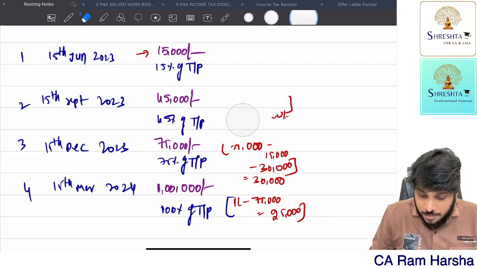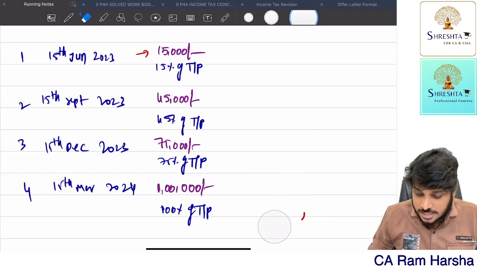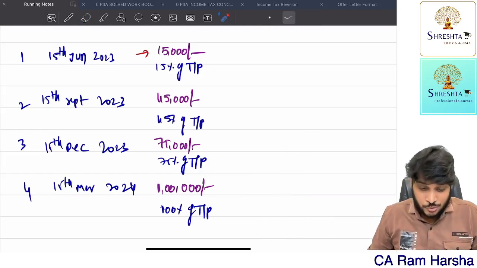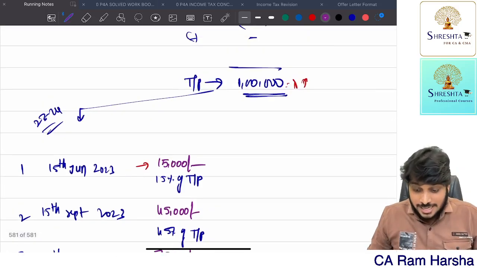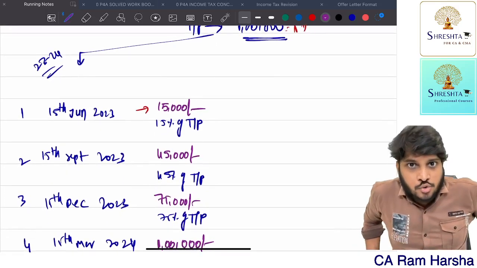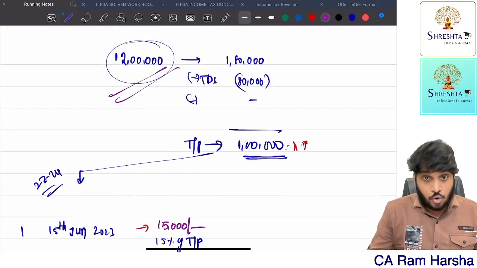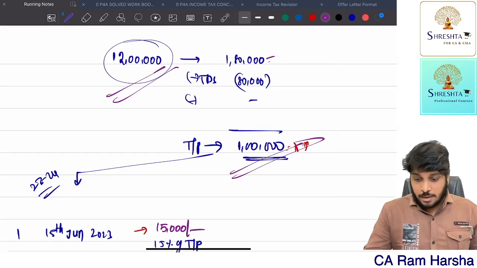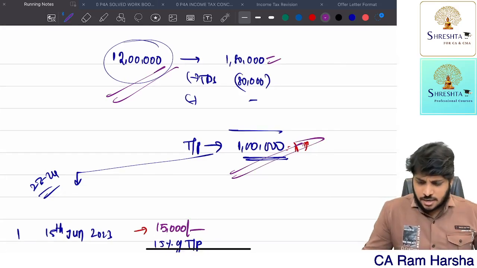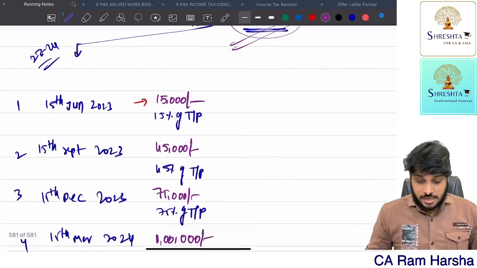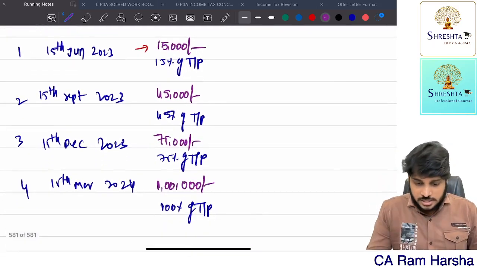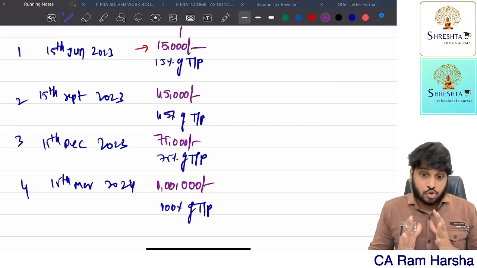So now I will remove these brackets. This is just for understanding purpose I told. Let us assume this is the amount, right? Let us assume year is completed. 22-23 year is completed. Now when I see my actual income, total income is 12 lakhs. My actual liability 1 lakh 80. TDS, TCS and all 80,000 is there. Balance amount is 1 lakh. And if I apply the provisions of advance tax, this is how my installment amounts look like.